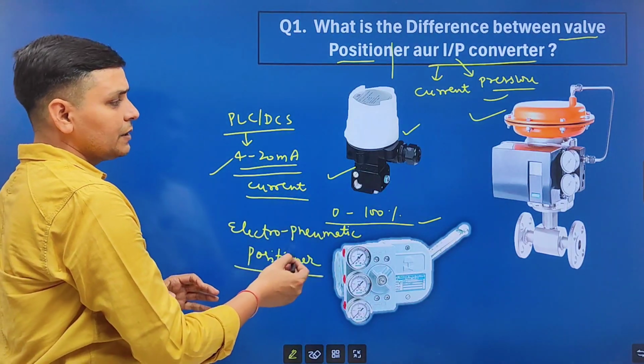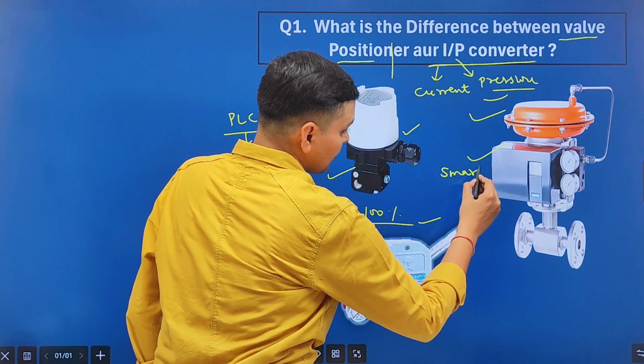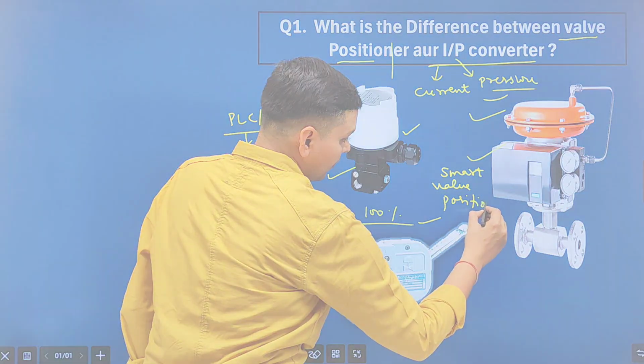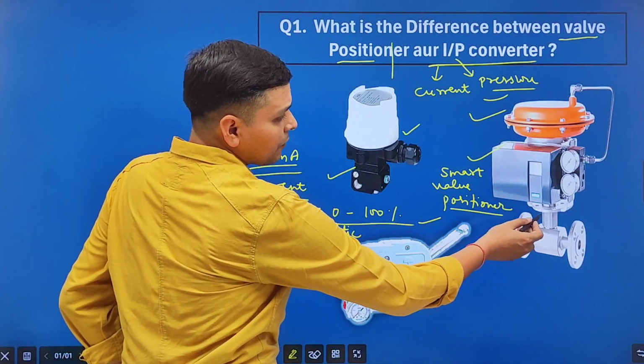Nowadays, electropneumatic positioner becomes smart, so we use smart valve positioner. In smart valve positioner, we can also take valve feedback into account.